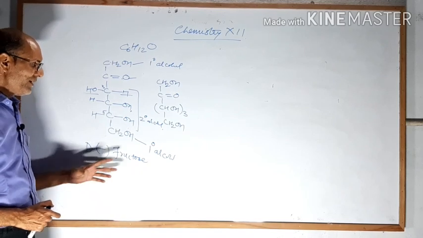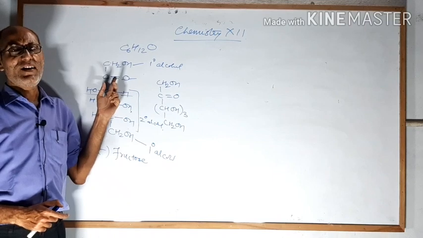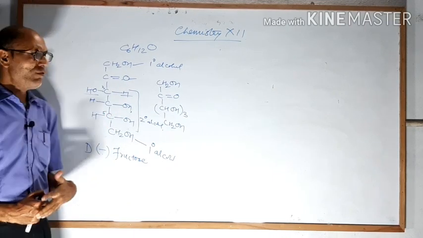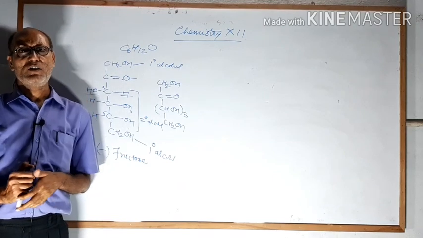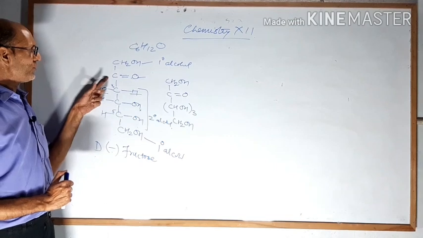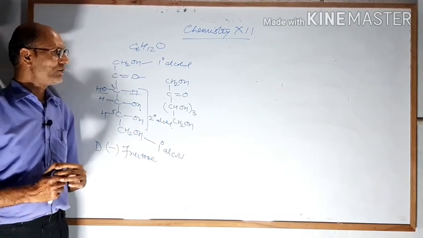It contains no aldehyde group. In fructose there is a difference from glucose. Glucose contains 1 aldehyde group, 4 secondary alcohol groups, 1 primary alcohol group, while fructose has 1 ketone group, 2 primary alcohol groups and 3 secondary alcohol groups.